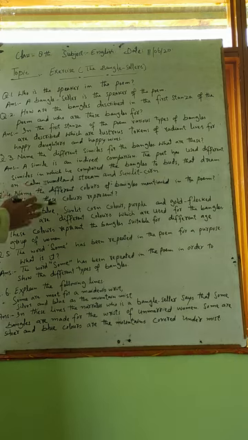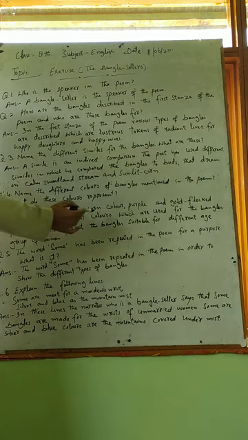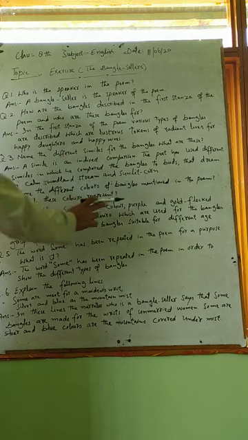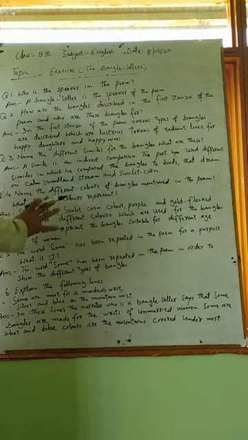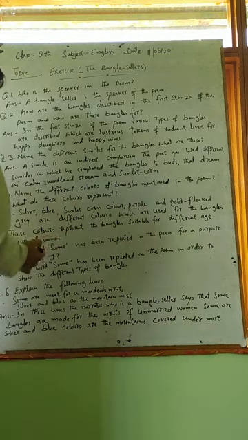So these bangles are used for those women according to their age, and these colors represent the bangles suitable for different age group of women.